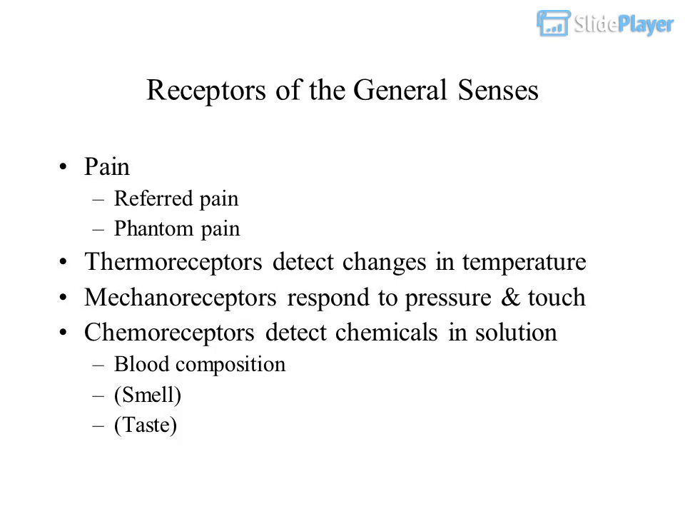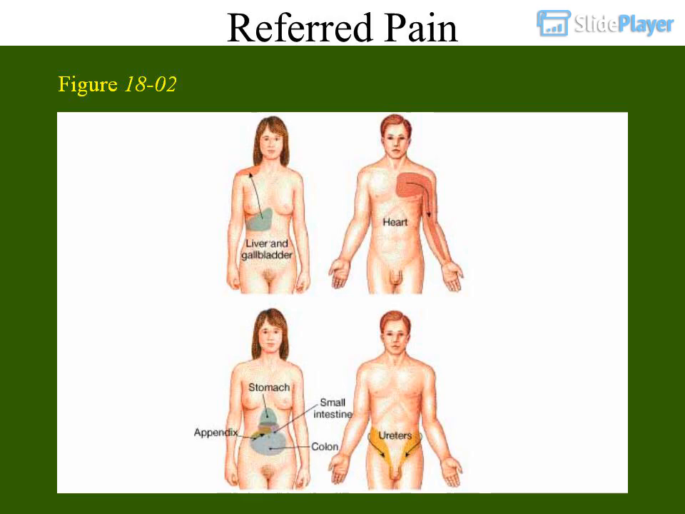Receptors of the general senses. Pain. Referred pain. Phantom pain. Thermoreceptors detect changes in temperature. Mechanoreceptors respond to pressure and touch. Chemoreceptors detect chemicals in solution. Blood composition. Smell. Taste. Referred pain.